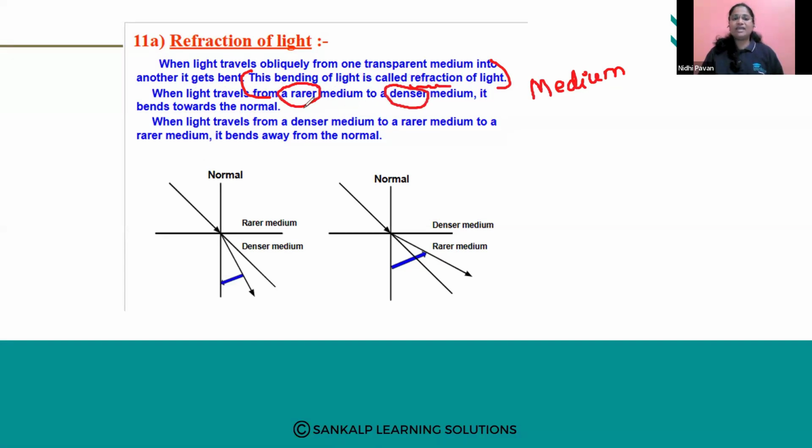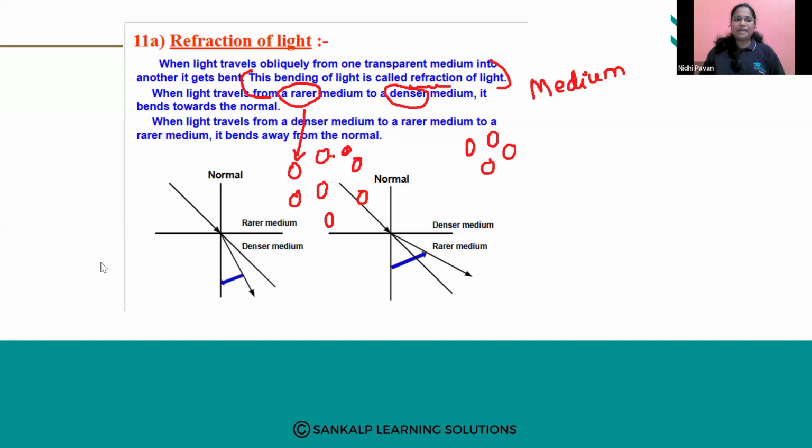See here, when light travels from rarer medium to denser medium, what do you mean by rarer medium? Rarer medium means where the molecules of the medium are moving freely, at far distances. The distance between the molecules of the medium is very large. Denser medium means the distance between the molecules of the medium is quite small. So this is called denser medium.